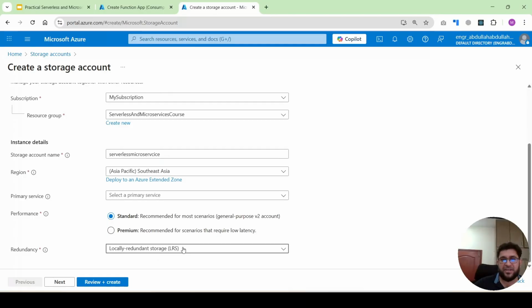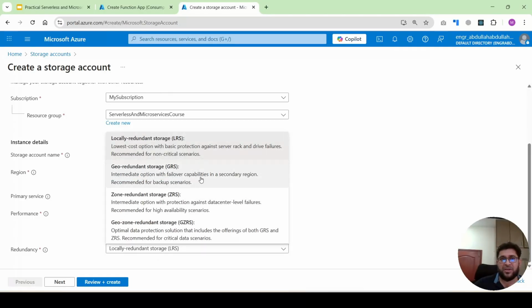And this is the redundancy. I will go with locally redundant storage. If you need copies of your data so as not to lose it, you can use options like zone redundant or geo redundant. These are different redundancy account types. To use the low cost option, I will go with locally redundant storage, which is used for non-critical scenarios.